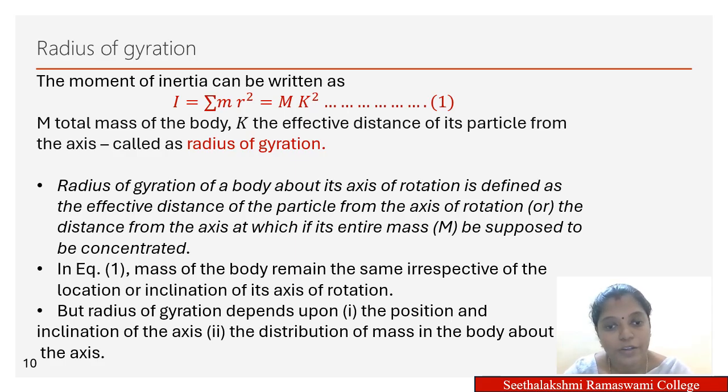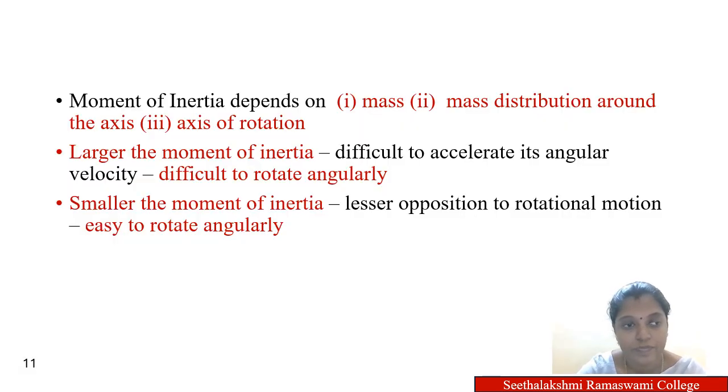So if you consider the same object, but different axes of rotation, then the moment of inertia will change. This is what we observe from here. On the whole, the moment of inertia depends upon the mass, axis of rotation, and also the mass distribution around the axis.